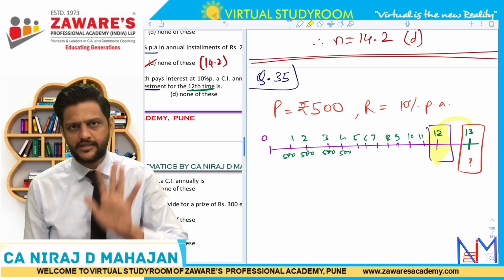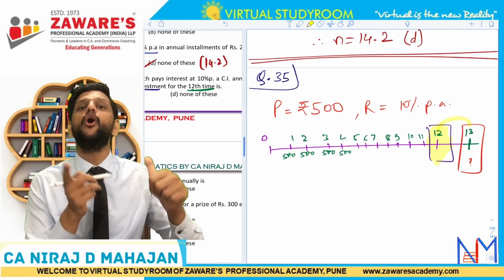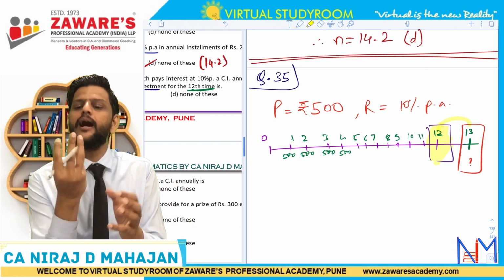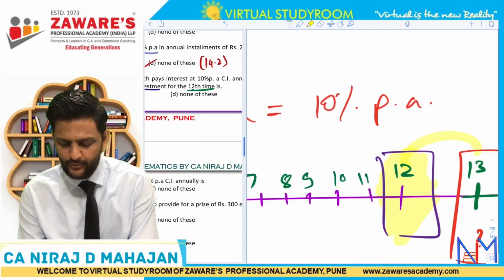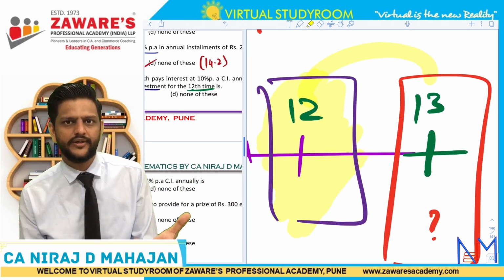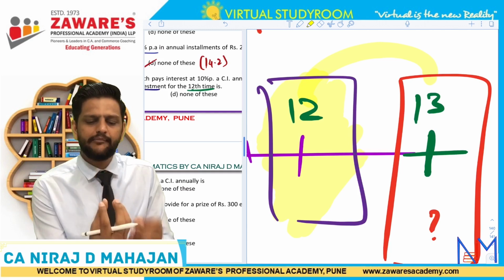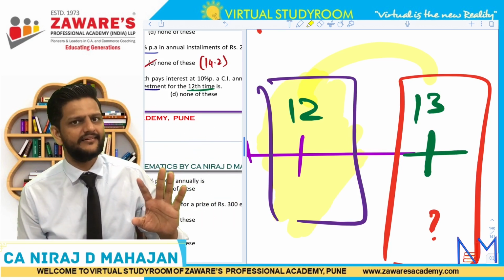It is an annuity case, this is for sure. So find the future value of the annuity at the end of 12th year. Arrive at that amount, and that amount will earn how much rate of interest? 10% per annum. From 12th to 13th year, that is 1 year's interest. So arrive at the balance at the end of 12th year. The entire balance will earn an extra 10% at the end of 13th year. Clear till here? This is the story.